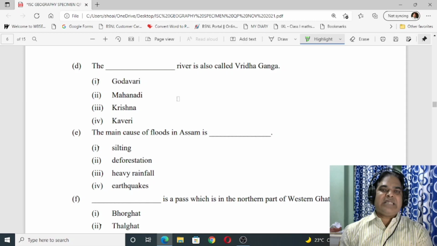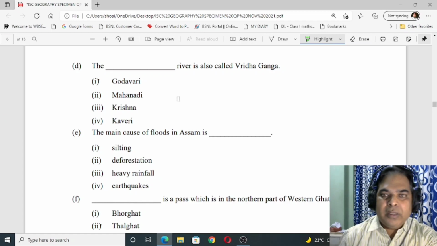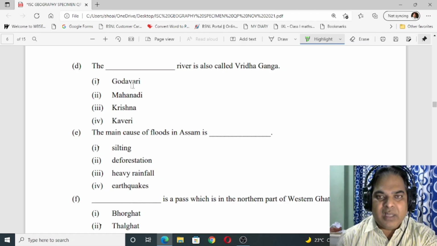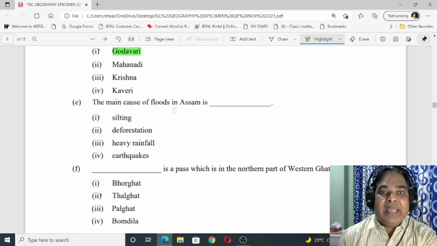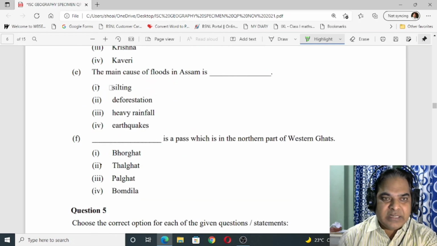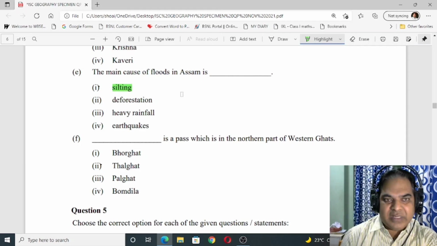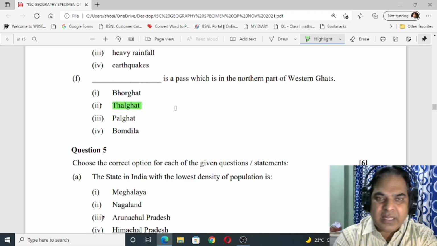Now number D. The dash river is also called Bridh Ganga. So the answer is Godavari. Then the main cause of flood in Assam is silting. The next one, F. Dash is a pass which is in the northern part of Western Ghat. It is Thal Ghat.